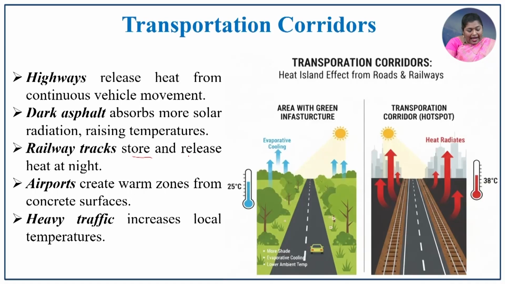In the railway tracks, the track also stores and releases the heat at night, and airports create warm zones from the concrete surfaces. Because of these transport corridors, they determine the local temperature of that particular region.